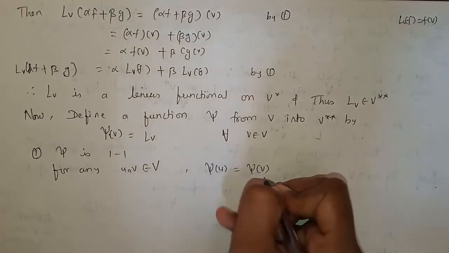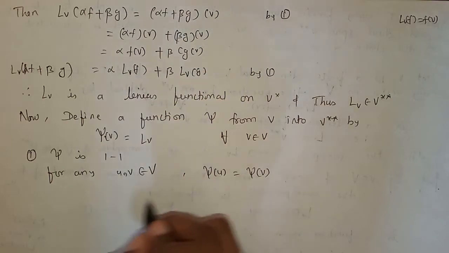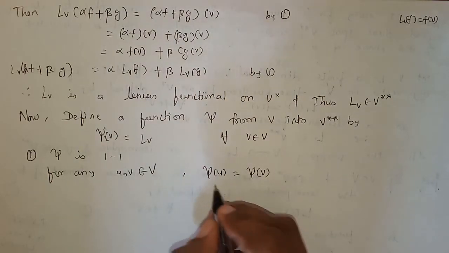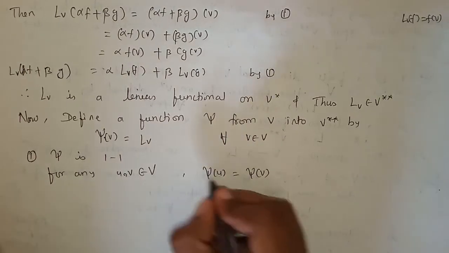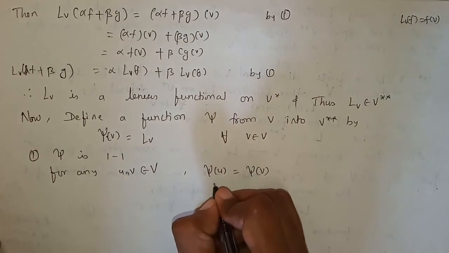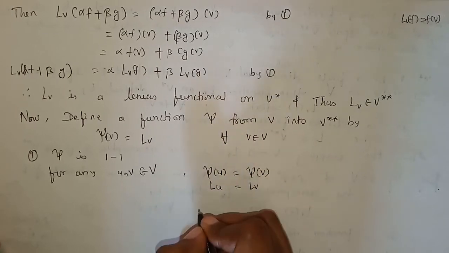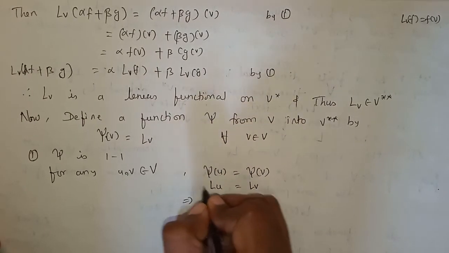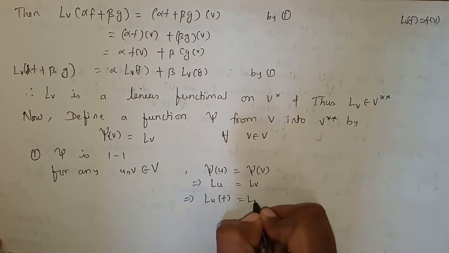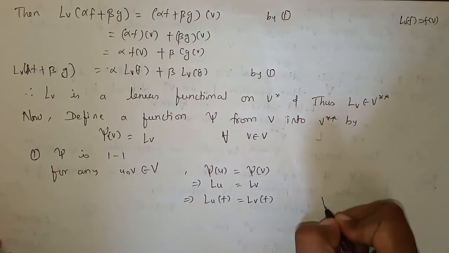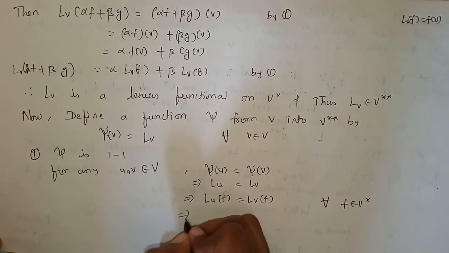Here we have the definition of the mapping, so we will use this to prove the mapping is 1-1, that if two images are equal then its elements are also equal. So psi of u is equal to psi of v, but psi of u is nothing but L_u and psi of v is L_v. So we can write L_u of f is equal to L_v of f, since our f belongs to V star.